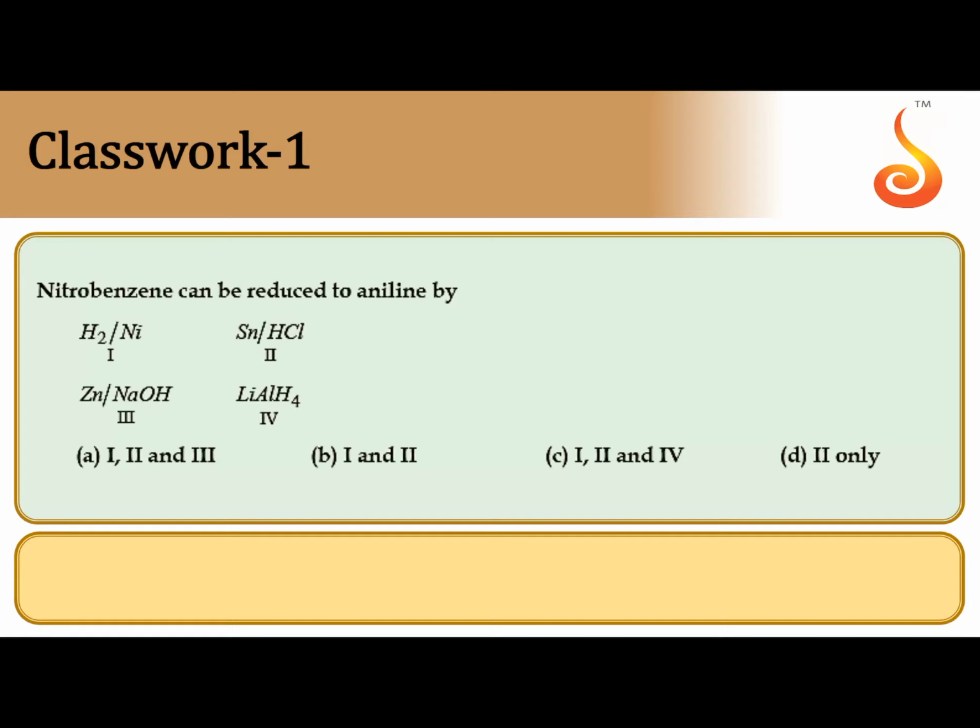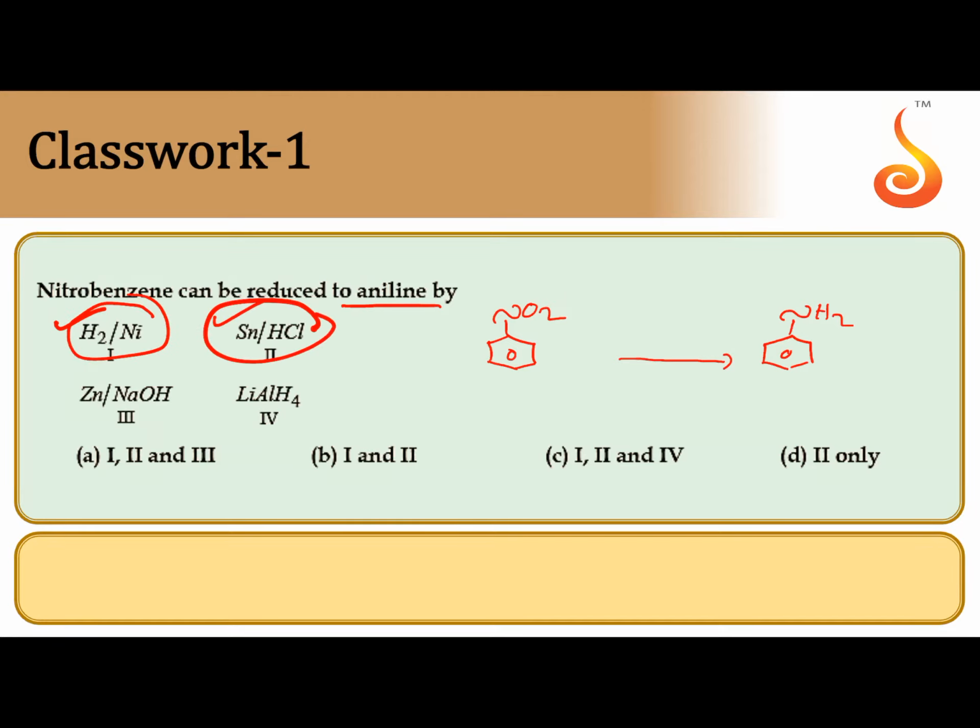Nitrobenzene can be reduced to aniline. Two oxygens are removed and two hydrogens are added, so the degree of reduction is 6 units. This can be reduced by using hydrogen in the presence of nickel, or tin and HCl in acid medium. So catalytic hydrogenation or acidic medium, both are suitable. Among the 4 options, the correct one is B.